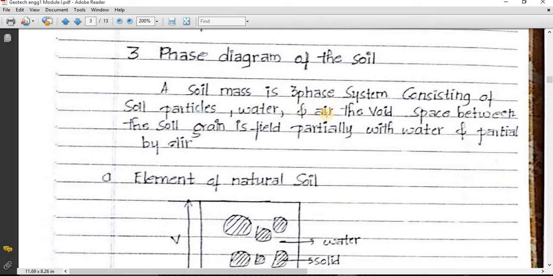So where are this water and air present? Water and air are present in the voids, meaning between the soil grains, whatever space is there, that is called voids.